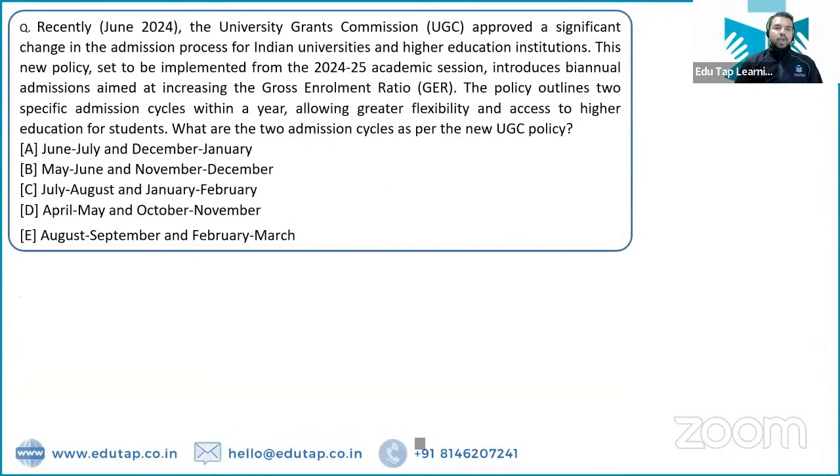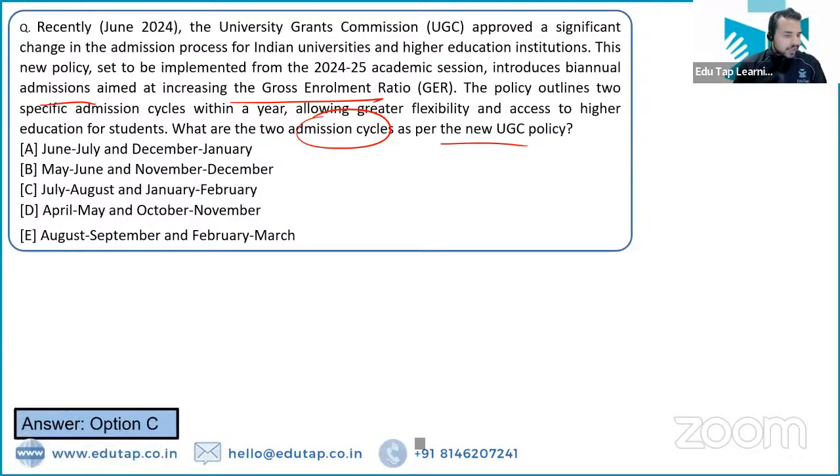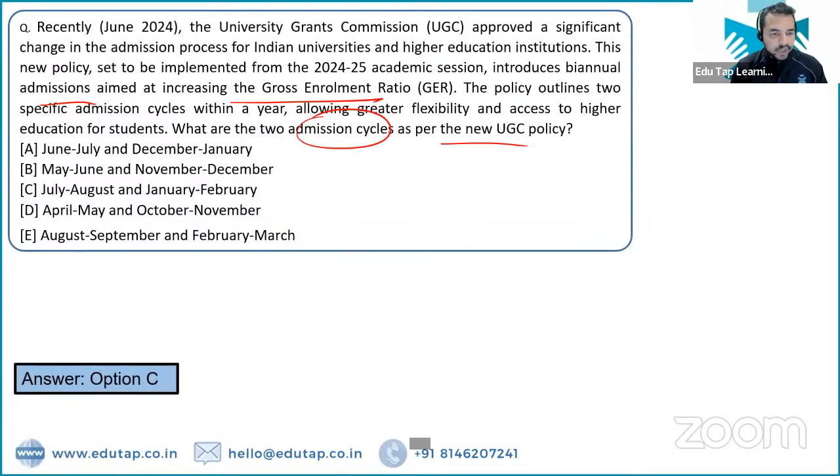Next question. The University Grants Commission has approved a significant change. And what is this change? That is the introduction of biannual admissions aimed to increase the gross enrollment ratio. To boost the gross enrollment ratio, they have passed biannual admissions. It is a significant change that is going to happen. Which are the two admission cycles as per the new UGC policy? That is July-August and January-February. So these are the two admission cycles that will be there.